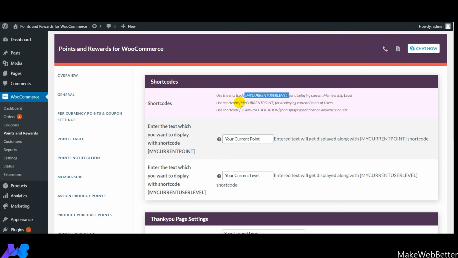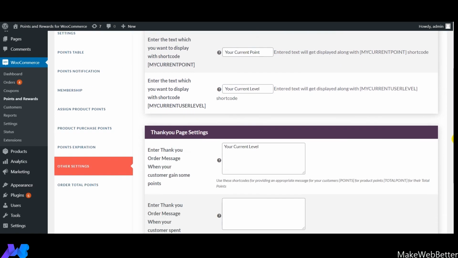Next is my current points. This is a shortcode that you can use for displaying the current points that the user has. Next is the sign the point notification. This is a shortcode that you can use for displaying a notification anywhere on the site. So these are the different shortcodes.